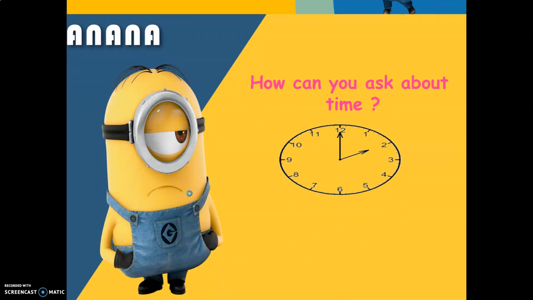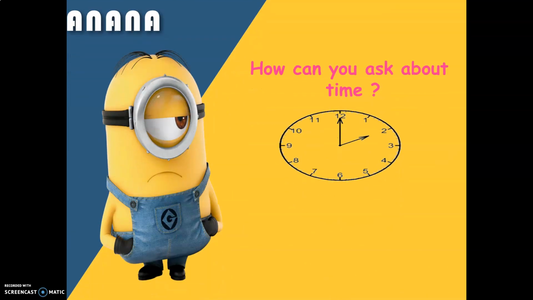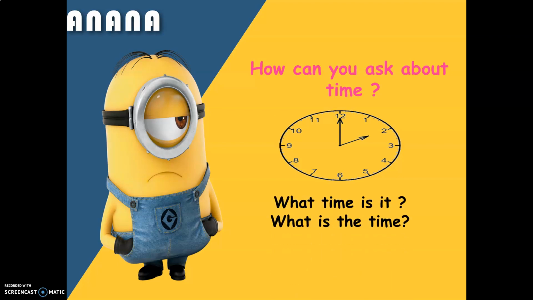Okay, girls? So, now, how can you ask about time? You can ask about time using two questions. Number 1 is, what time is it? Or what is the time?